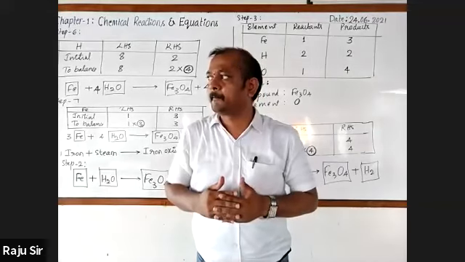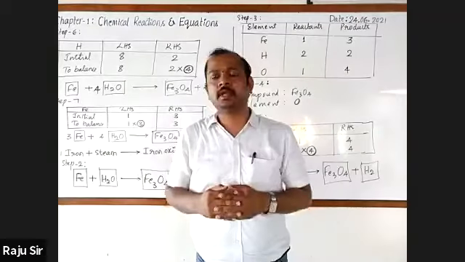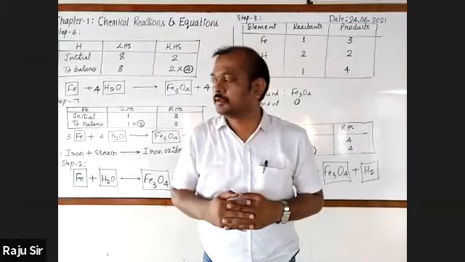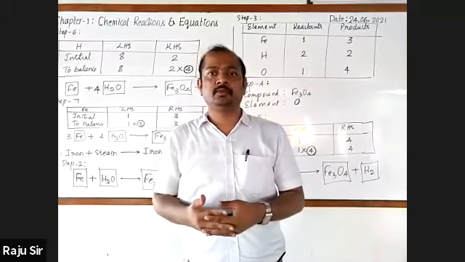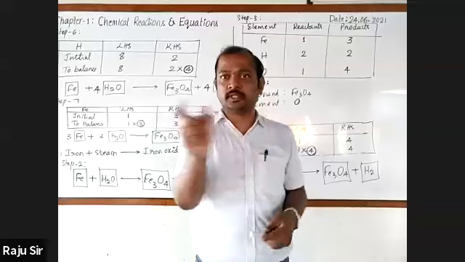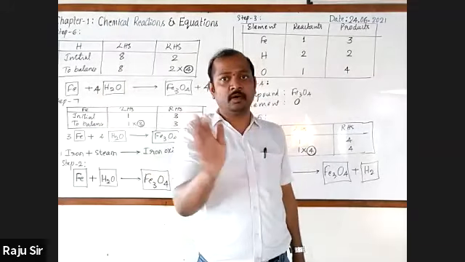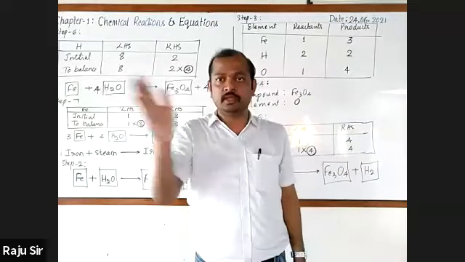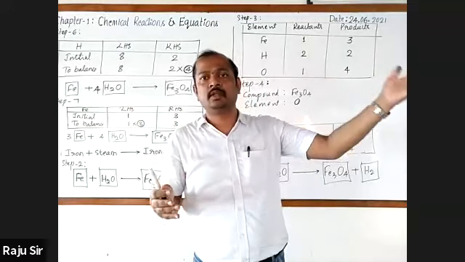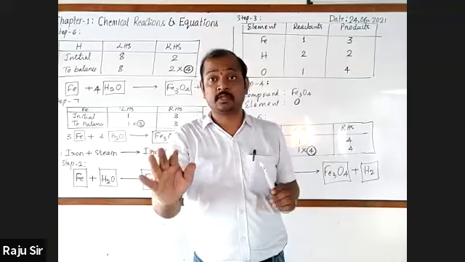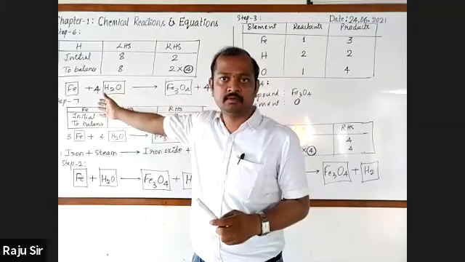Sir, in the balanced chemical equation, in which form do we need to write iron? It has been given in the reaction. When iron reacts with steam, it produces iron oxide with the liberation of hydrogen gas. That is the chemical reaction they have given.